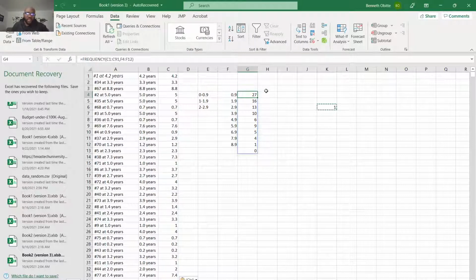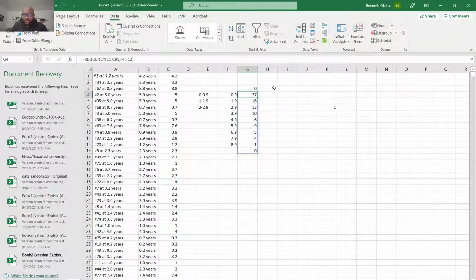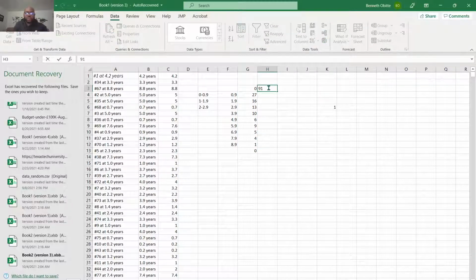So we now have to calculate how many are alive. If this number died at this age, how many will be alive? Remember, none died at age 0 because that's the starting point, when the cohort was born. So 91 of those were alive, remember? So if 91 were alive and out of 91, 27 died, how many will be alive?